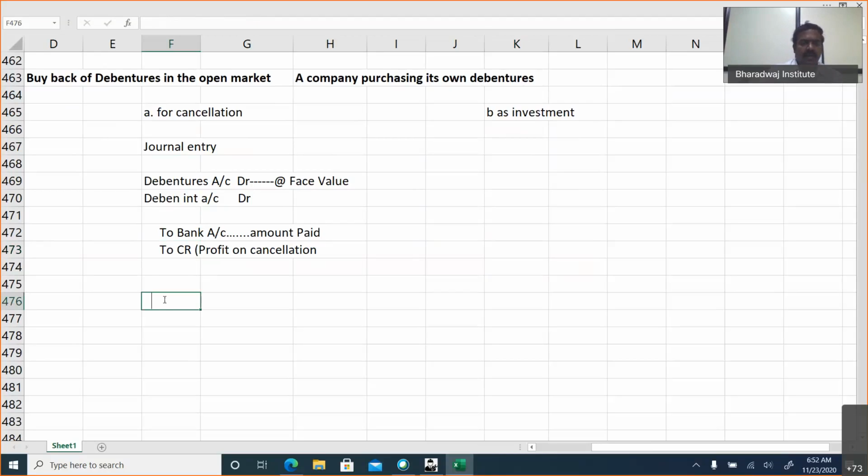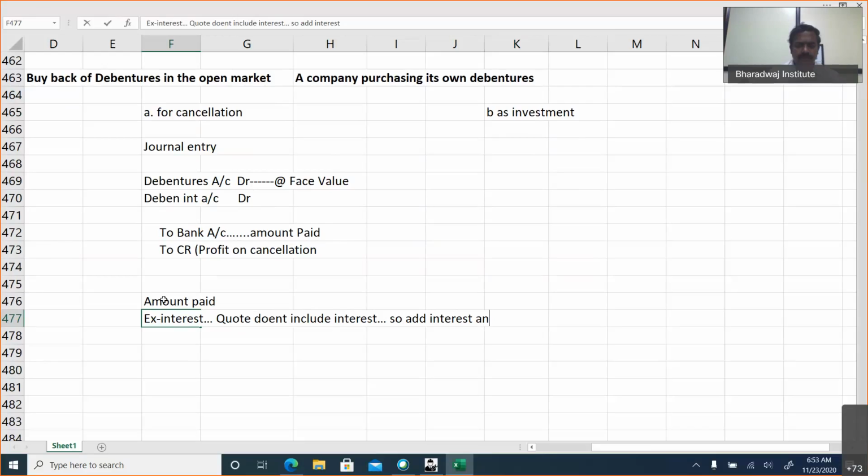And how to determine the amount paid? This can be ex-interest, which means the quote does not include interest. So add interest and pay. For example, if I quote 40,000 ex-interest, then I will add interest and pay. That is called ex-interest.